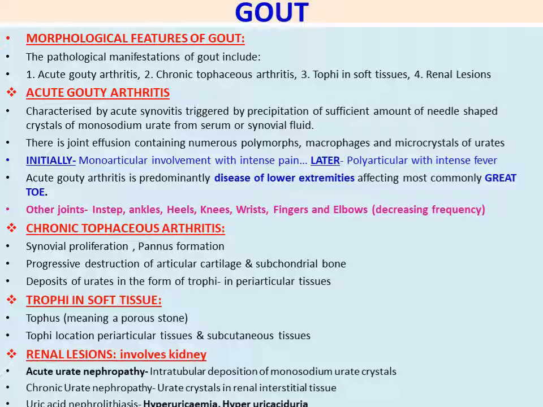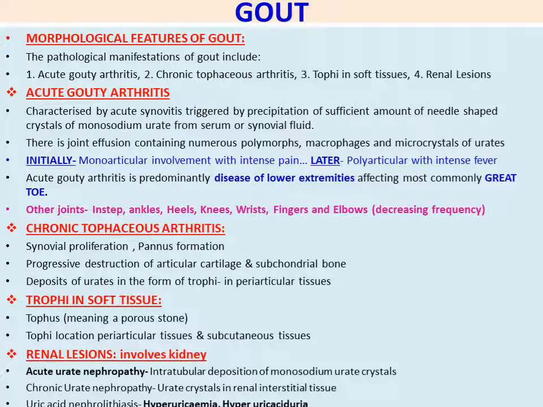So this is chronic tophaceous arthritis, you can see synovial proliferation, pannus formation and other changes. Then tophi in soft tissue. Tophus, T-O-P-H-U-S, meaning a porous stone. Tophi location: periarticular tissues and subcutaneous tissues. So the skin also starts getting affected, and periarticular tissues, that means the outer cartilaginous tissues are affected.